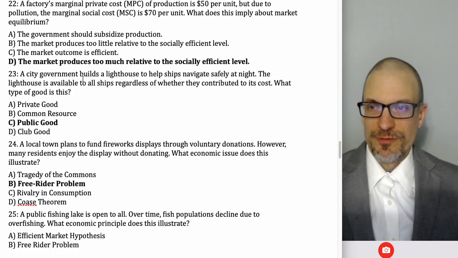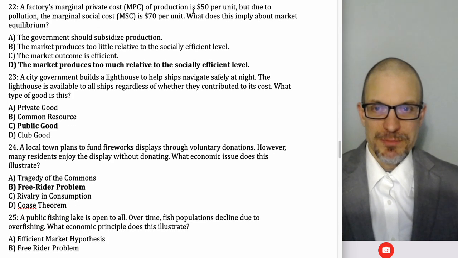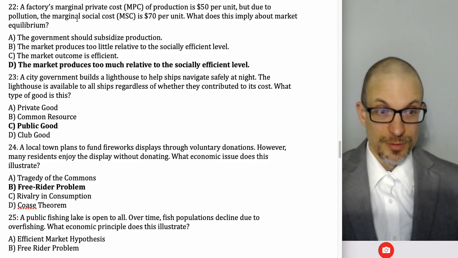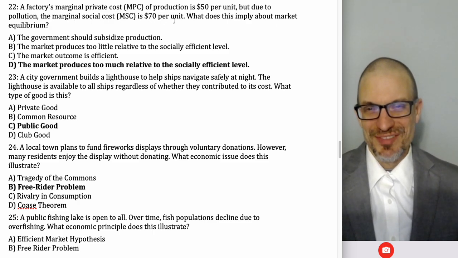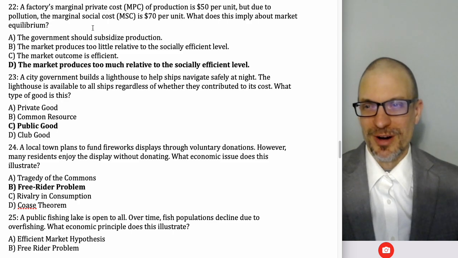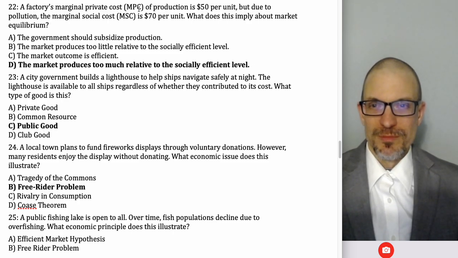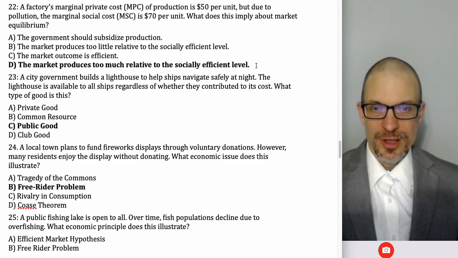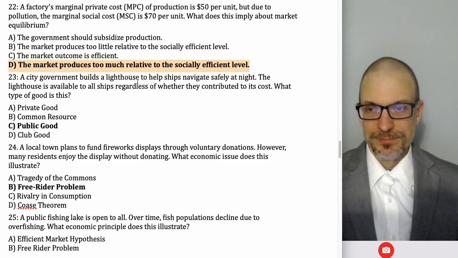Okay. Factory's marginal private cost, MPC, of production is $50 per unit. Due to pollution, the marginal social cost is $70 per unit. What does this imply about the market equilibrium? Okay, so marginal private cost is $50. Marginal social cost is $70. The marginal external cost is $20. So we've got a situation where there's an externality that's not being accounted for. We're going to get overproduction.